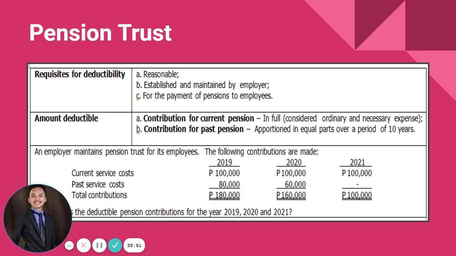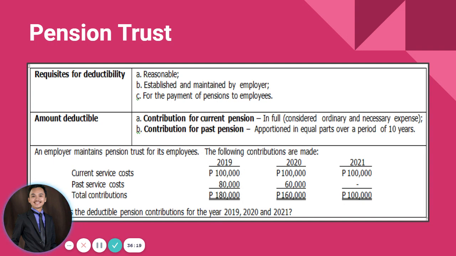You have their current service cost. As mentioned earlier, current service cost will be deductible in full, 100,000, and your past service cost will be amortized for 10 years. That 10 years is actually constant, no? So 80,000 divide 10, that's 8,000. So 8,000 plus the current service cost for 2019, that will be 108,000 deductible for year 2019.